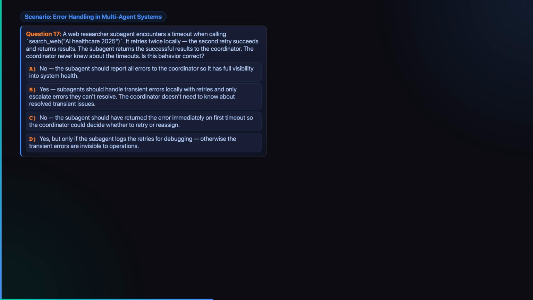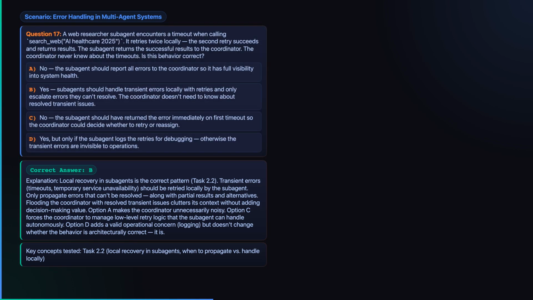Error handling in multi-agent systems. A web researcher times out, retries locally, succeeds, and sends back results. The coordinator never hears about the transient failures. Is that correct behavior? Take a moment. Yes. Local recovery is exactly what you want for transient errors.